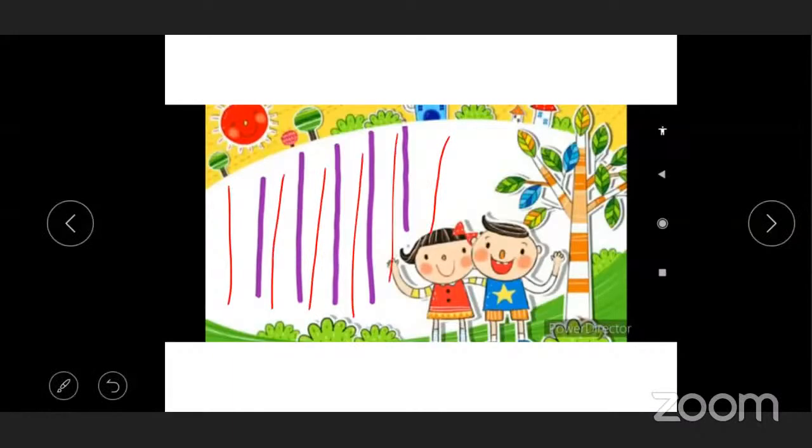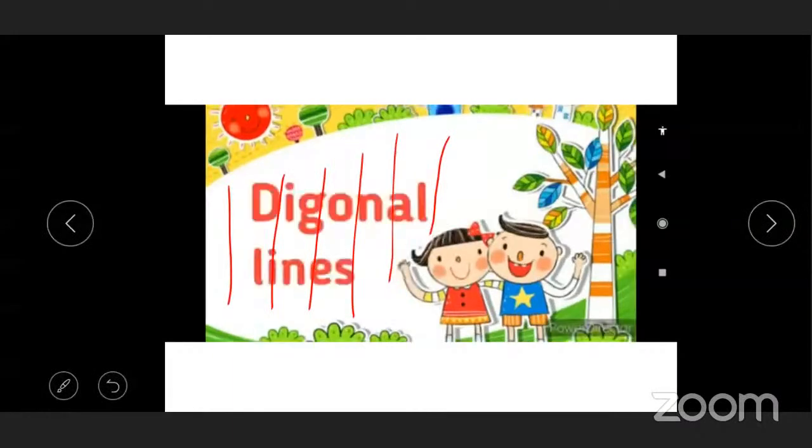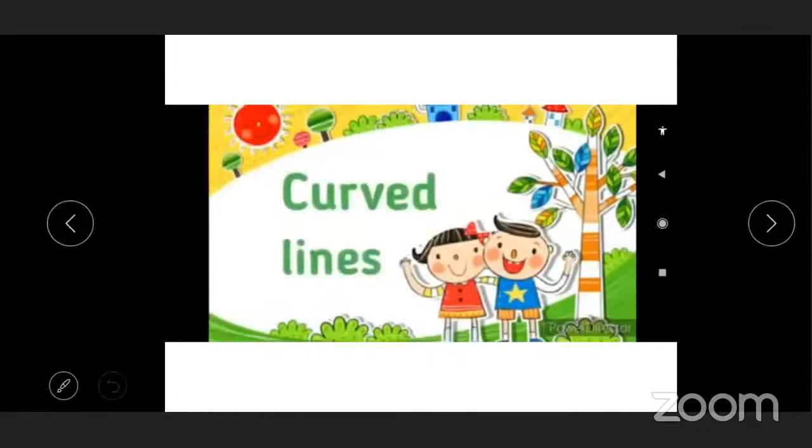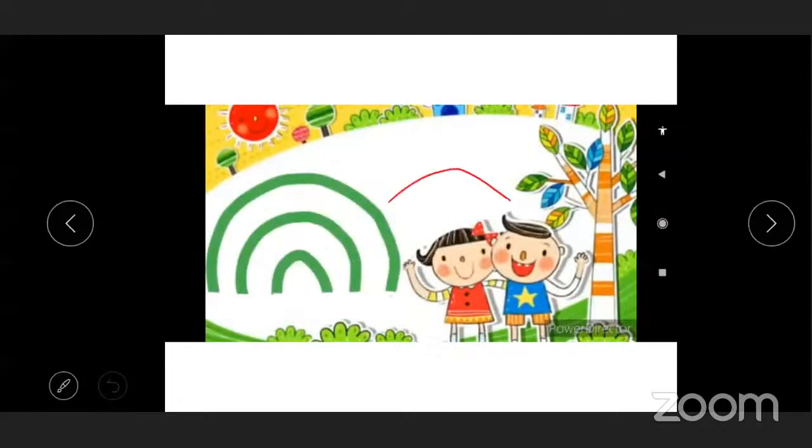Understood, everyone? Now, diagonal lines. Yes, very good. Diagonal line is in this way. Diagonal lines. Next, we'll see curve lines. Now see, this is a curve. This is a curve line.